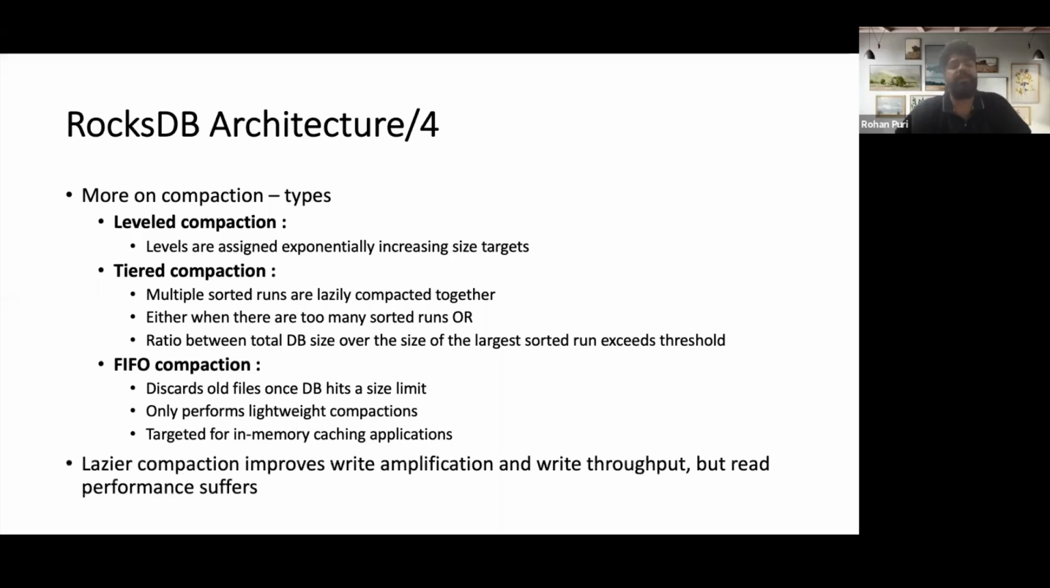Now, the property of these compaction types is that lazier compaction improves write amplification and write throughput, but read performance suffers because you'll have to scan a lot of SS tables. More aggressive compaction would sacrifice write performance, because compaction is also doing IO, but it will allow for faster reads.